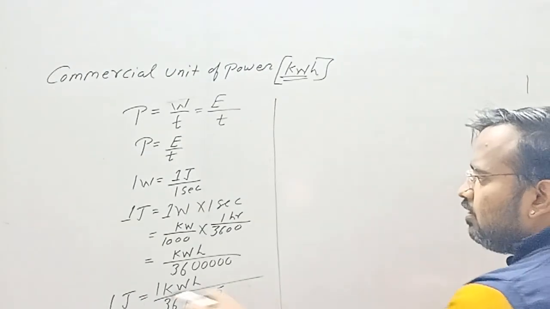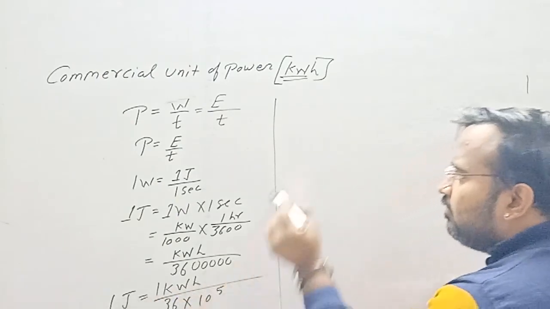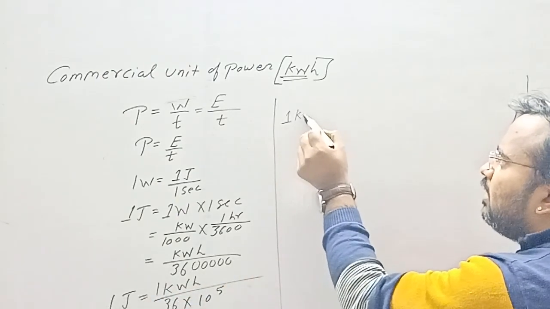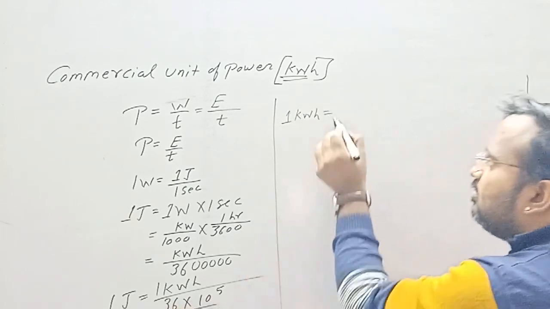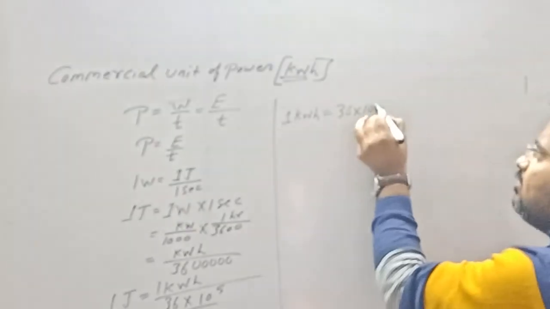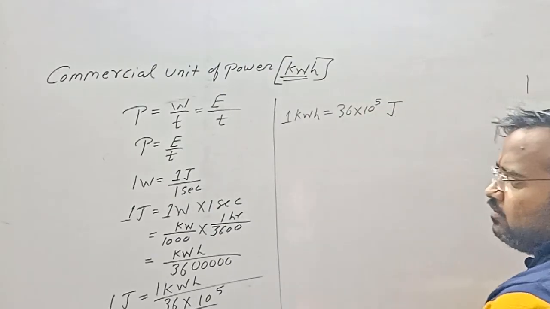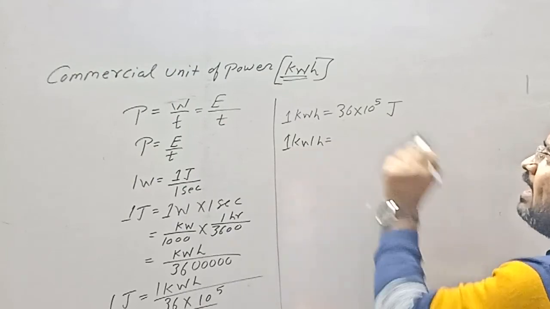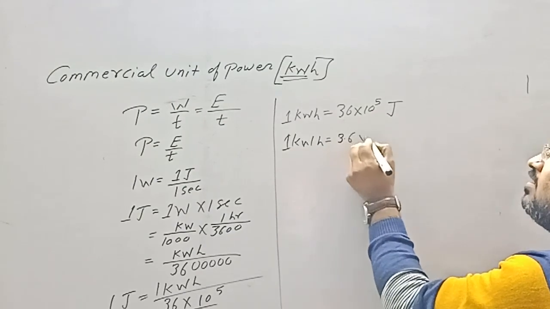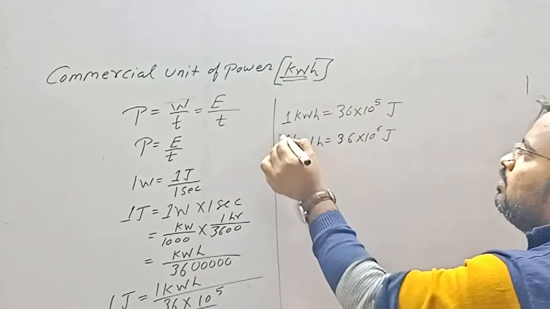Now I'll write 1 kilowatt hour is equal to 36 into 10 raised to 5 joule. So 1 kilowatt hour is equal to 3.6 into 10 raised to 6 joule.